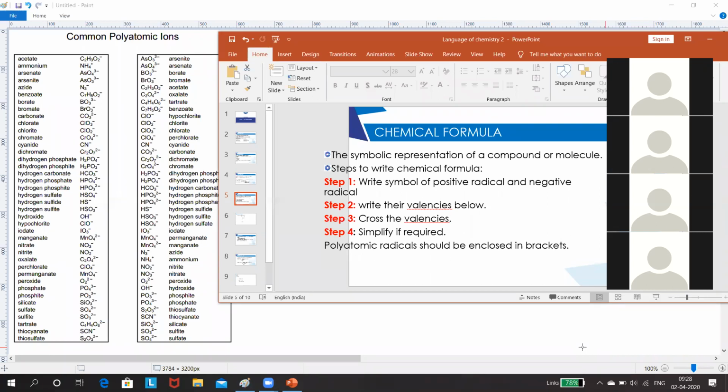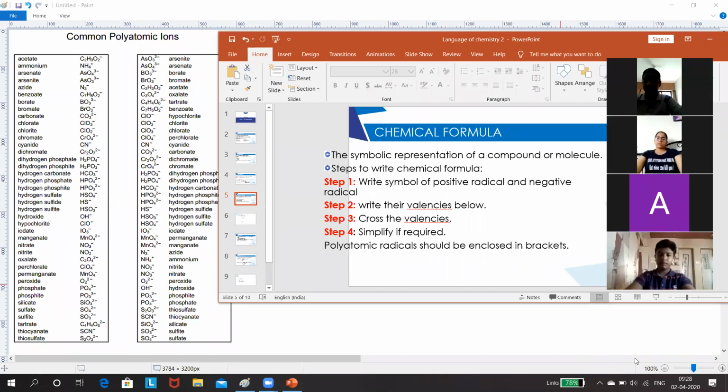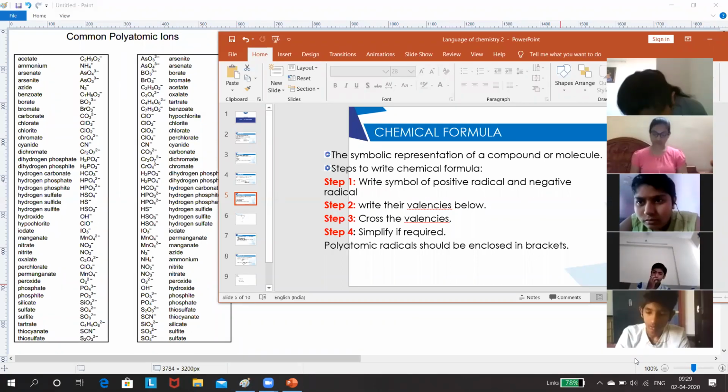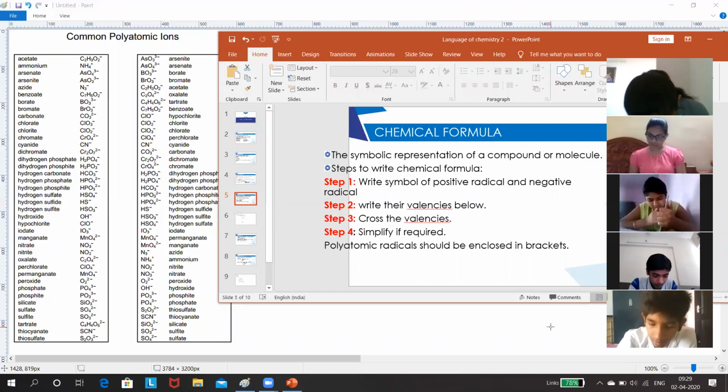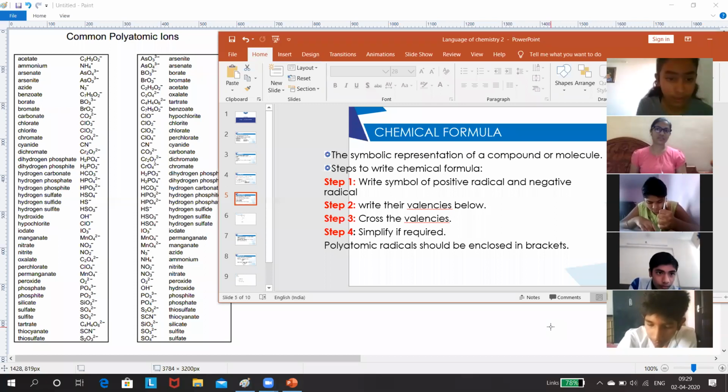Then magnesium carbonate. Magnesium carbonate.